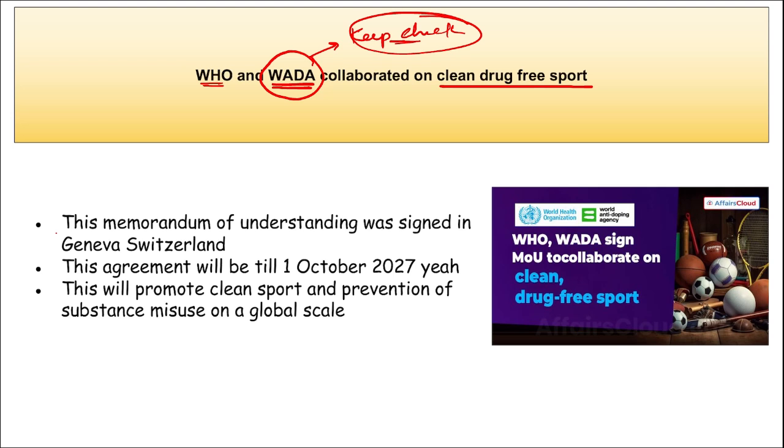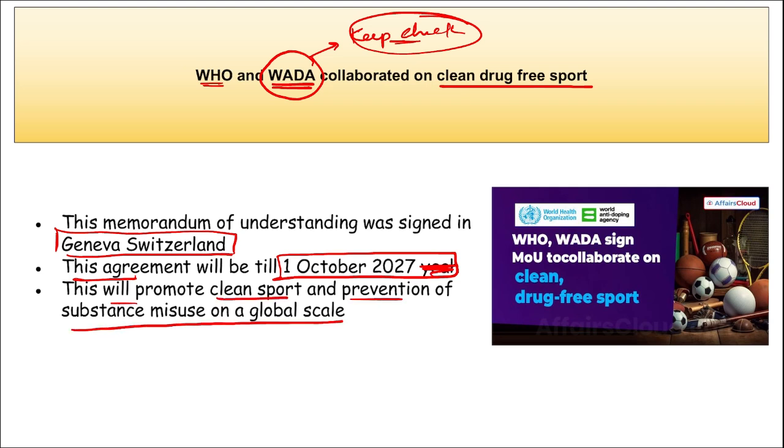Then apart from this, remember here only this MOU was signed. In which location? It was signed in Geneva, Switzerland. This agreement will be valid till 1st of October 2027, and this will promote clean sport and prevention of substance misuse on a global scale. Right? Then it will also create awareness through educational initiatives facilitated by goodwill ambassadors, influencers, etc. And reporting instances of abuse and misuse of substances within the realm of sports will be a top priority. Correct? Then next, remember